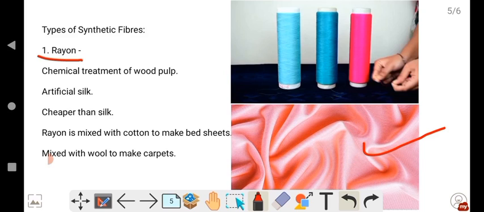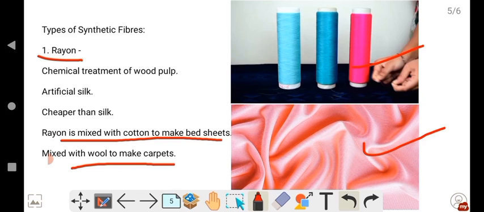So artificial fibers are mixed with natural fibers also to make different varieties of things like bed sheets, and it is mixed with wool to make carpets. So you can see here rayon is mixed with cotton to make bed sheets, and when rayon is mixed with wool, carpets can be made here. These are the examples of rayon. So where is rayon used? It resembles silk, and it is mixed with cotton to make bed sheets and mixed with wool to make carpets. This is one of the examples.